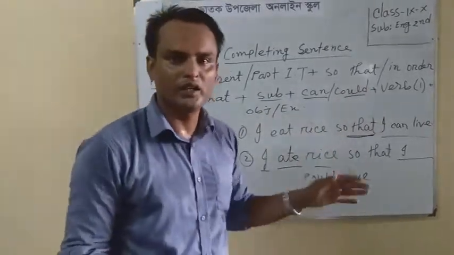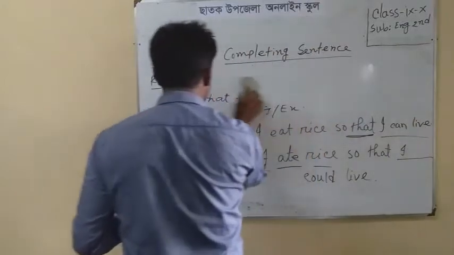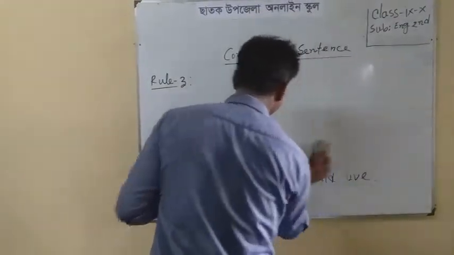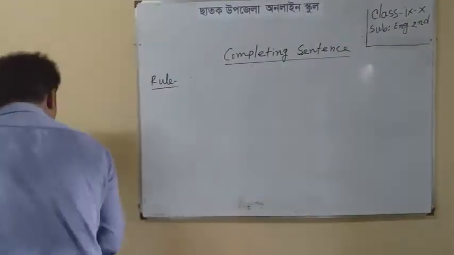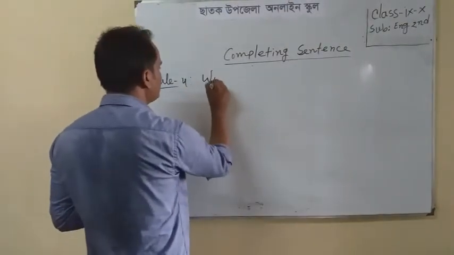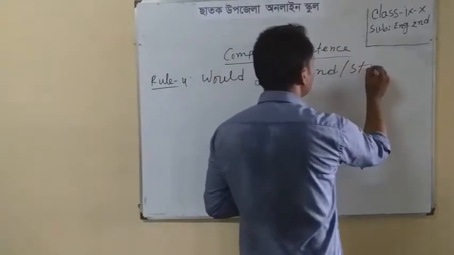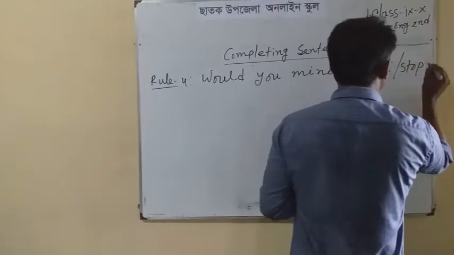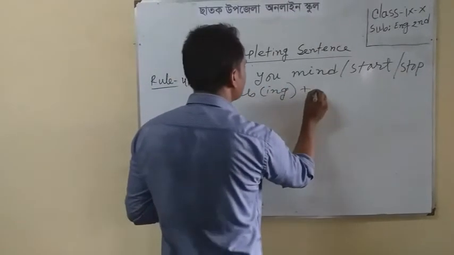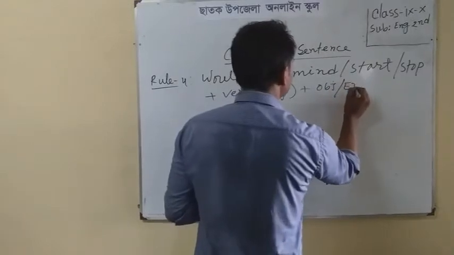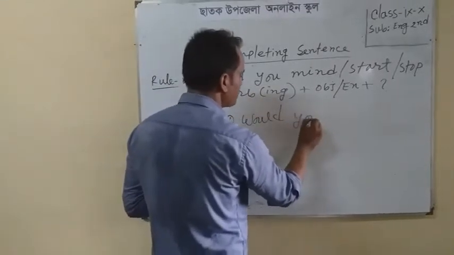Students, I think we can go to rule 4. Rule 4: Would you mind (start/stop) plus verb plus ing plus object/extension plus question mark. Example: Would you mind?